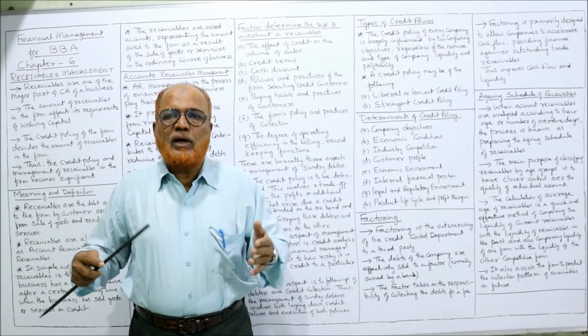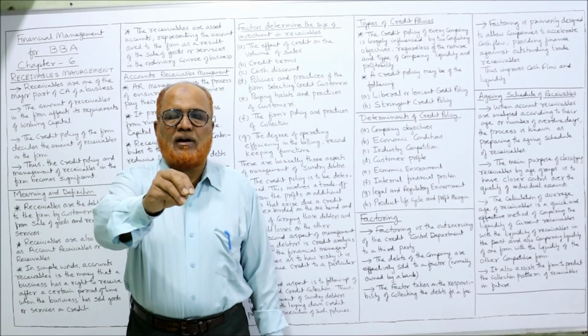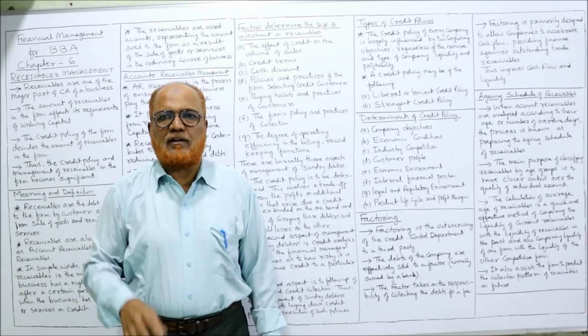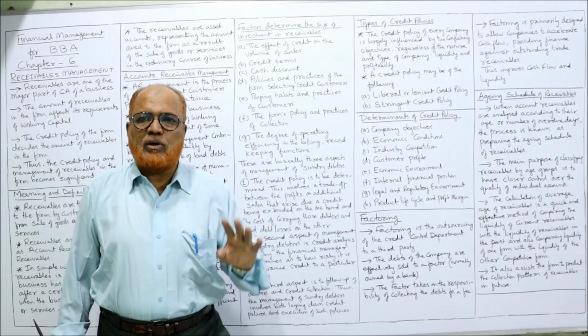So instead of doing it myself, I sell all these 10 lakh rupees of trade receivable to a factor. The factor will say, give me some 10% discount, I will pay you the amount immediately.